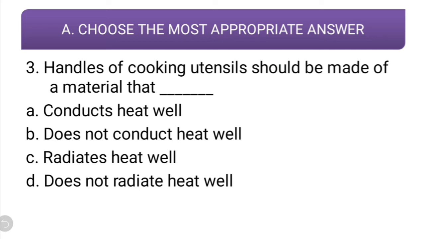If handles are made out of metal, then you might burn your hands. So it is better to make the handle from something which does not conduct heat well, because that will save your hands from burning. So the correct option should be does not conduct heat well.